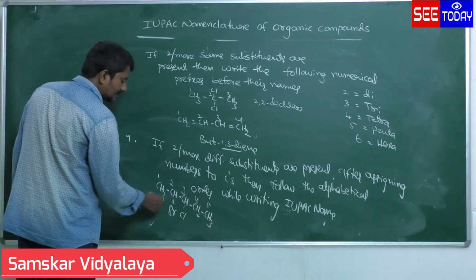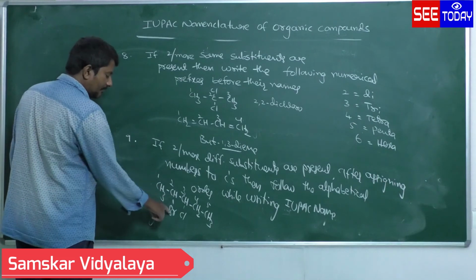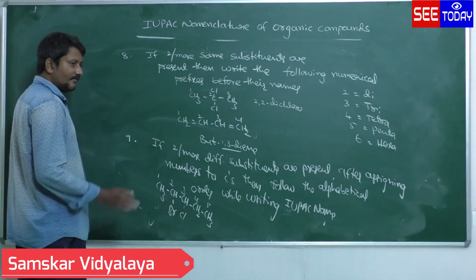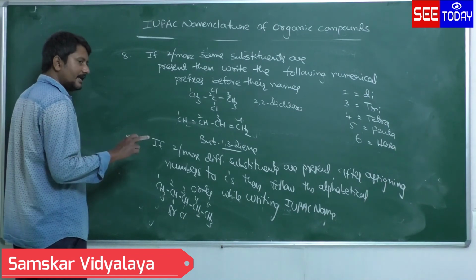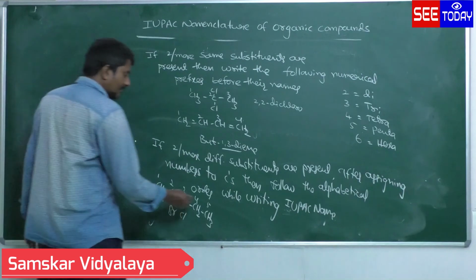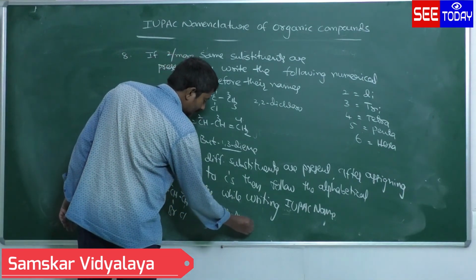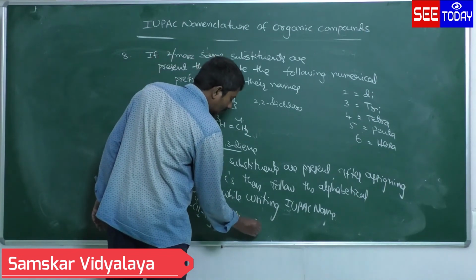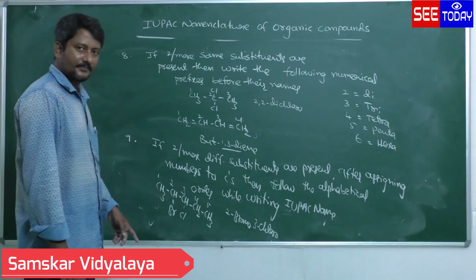If I give number from this side, 3 plus 4, 6. 2 plus 3, 5. Now Br is there, Cl is there. Which substance comes first according to alphabetical order? Bromo, B. Chloro, C. B comes first now. So 2 hyphen bromo. After that 3 chloro. This is alphabetical order.